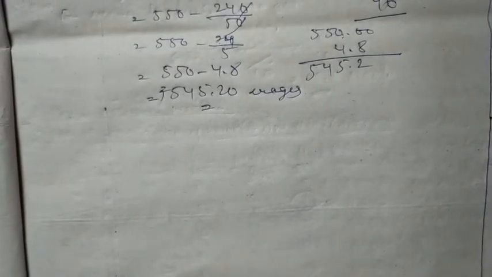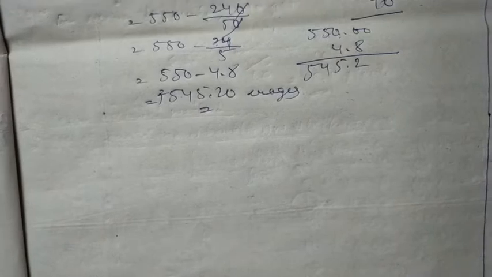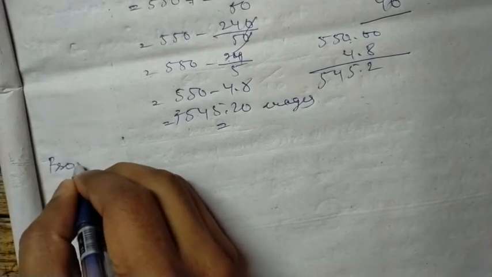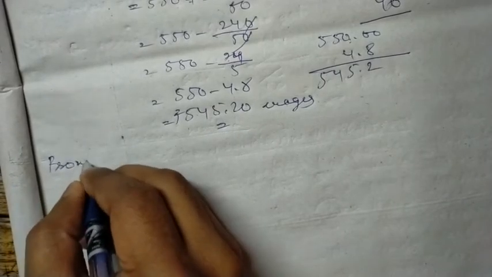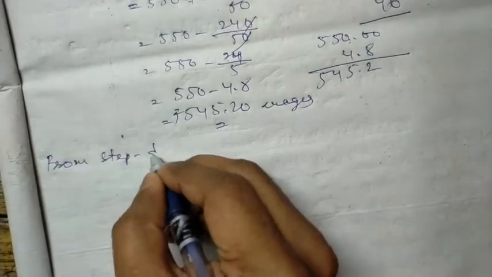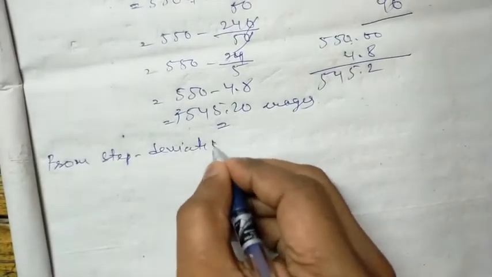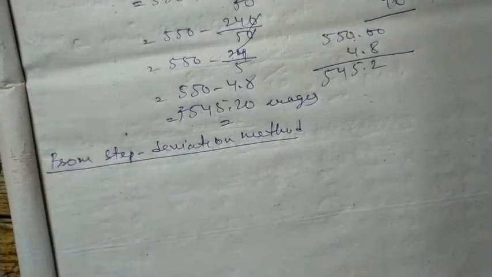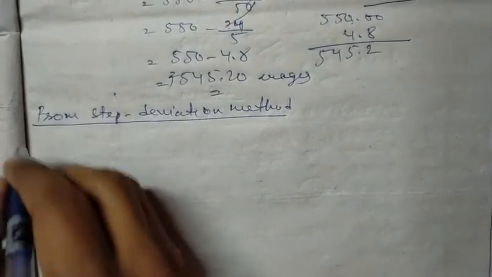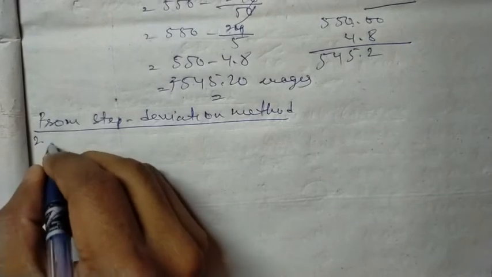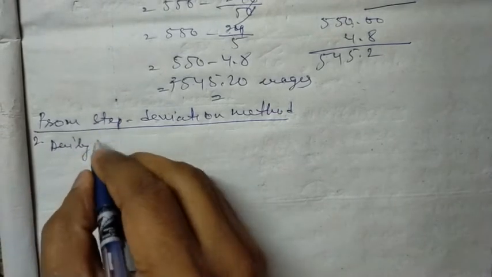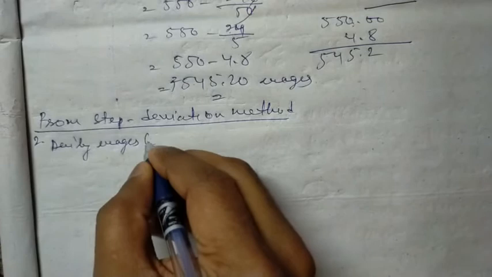Now again we have to find out using another method. We are going to find it out from the step deviation method. Okay, the same question, number 2, that is daily wages in rupees.